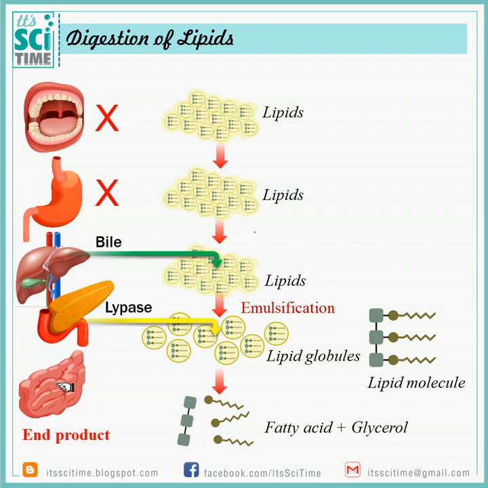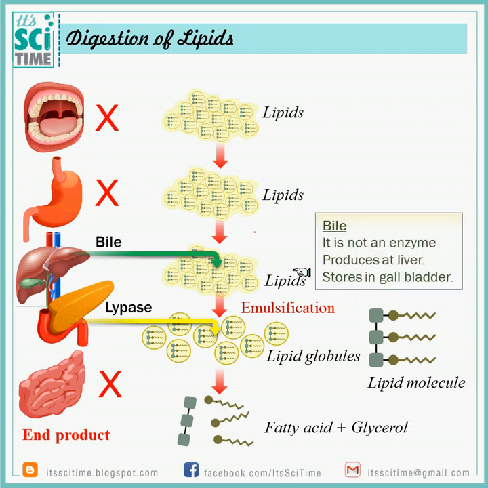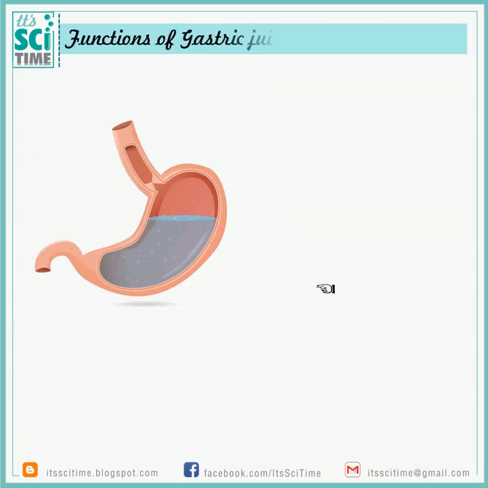So let's move on to the other part, this one. This small intestine doesn't secrete any enzyme for the further digestion of lipids. And the special thing here, I highlighted that one before as well. It is bile. It is not an enzyme. It is produced at the liver and stored at the gallbladder. So remember that fact as well. Then let's move on to the last part here.